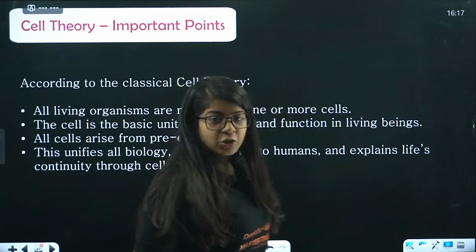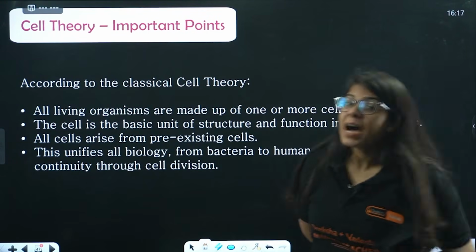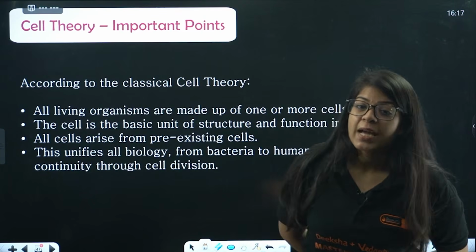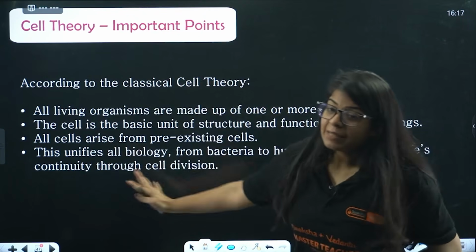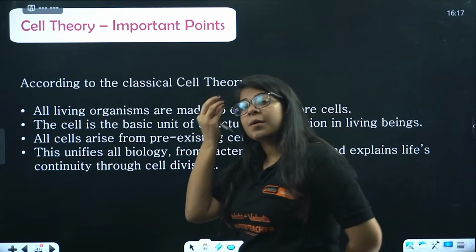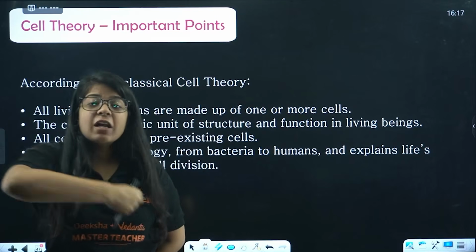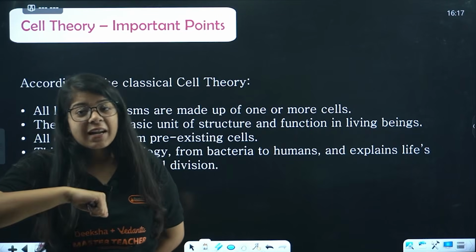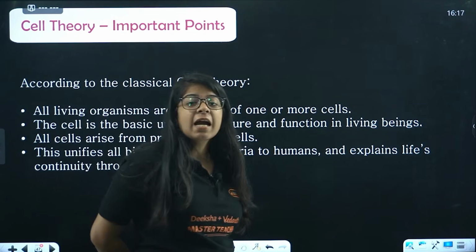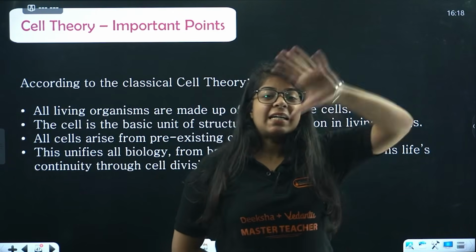Now, beta, the new topics you have: the cell theory we understood, right? But what if they ask for cell theory? Those are the important points. All living organisms are made up of one or more cells. The cell is the basic, structural and fundamental unit of life, of all living beings. And all cells arise from pre-existing cells.